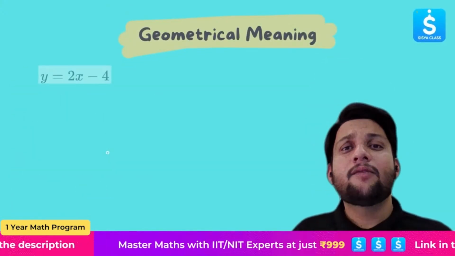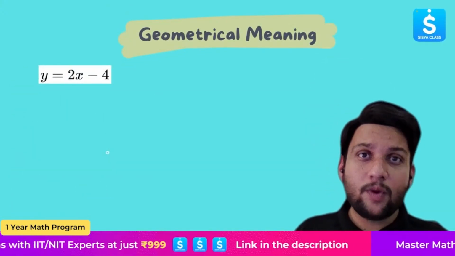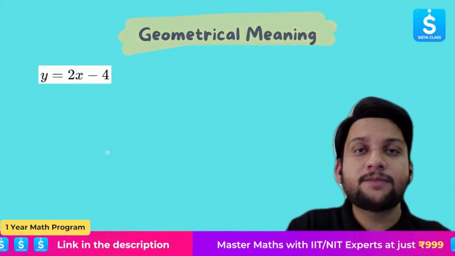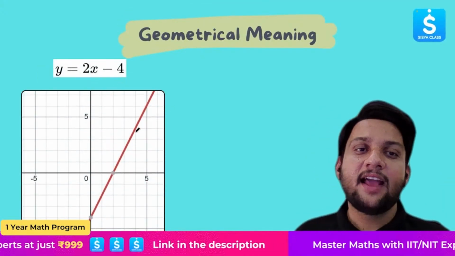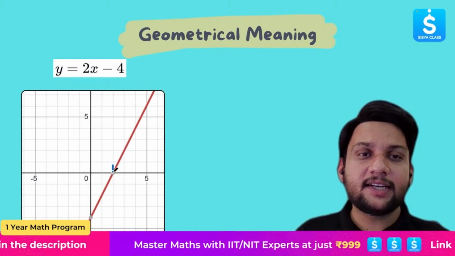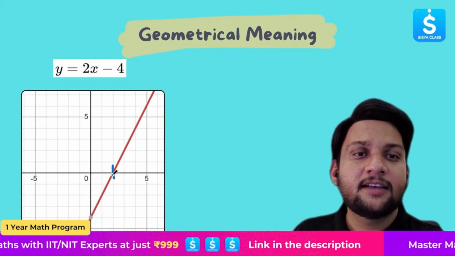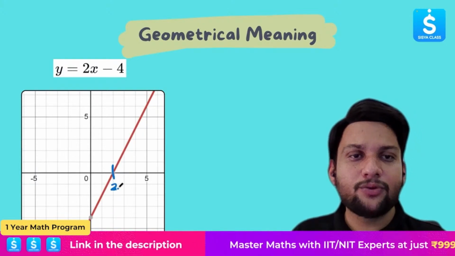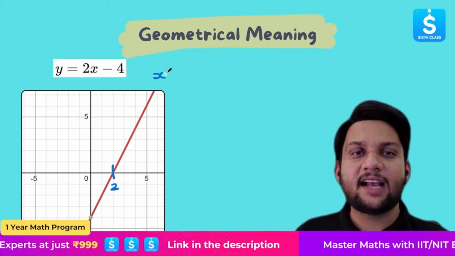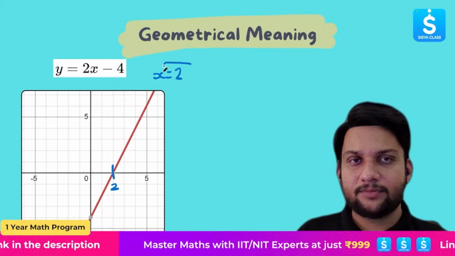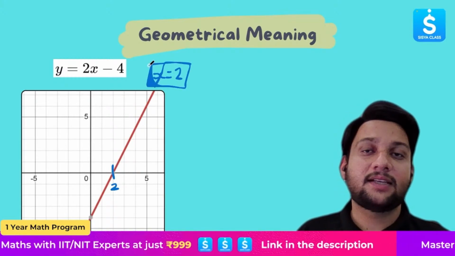So in this case, what example do we have? We have y equals 2x minus 4. Now the curve of this polynomial looks linear. It is linear, so it will be a straight line. And can you tell me at what point it is cutting the x-axis? It is cutting at x equals 2, right? So what is the zero of this polynomial? The zero of this polynomial is x equals 2. I hope it is clear.